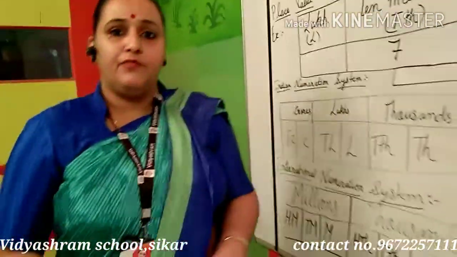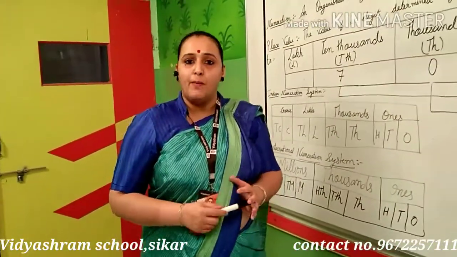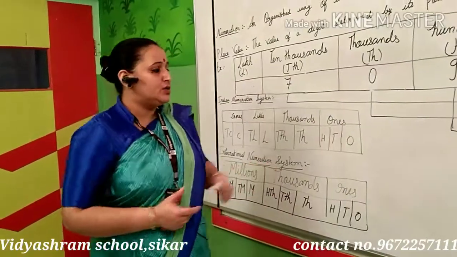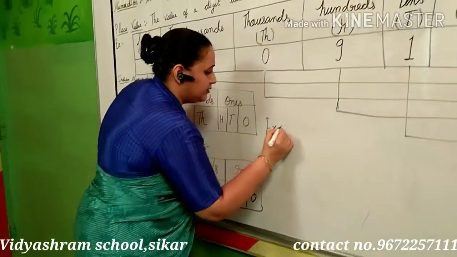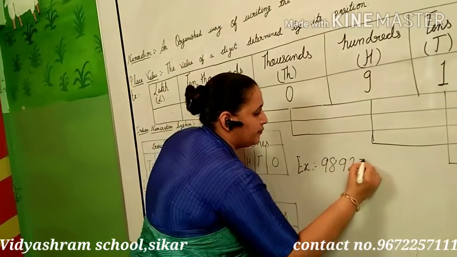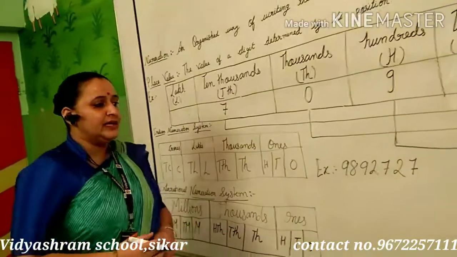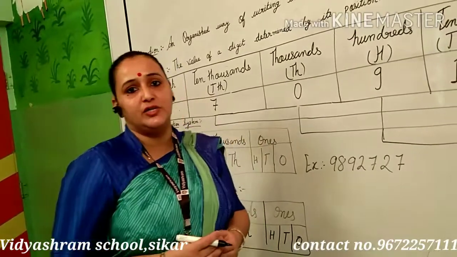With one example, we will understand how to put the commas in the international and Indian numeration systems. See here, one example for Indian: if I write any number, how will you put the commas according to the Indian numeration system?